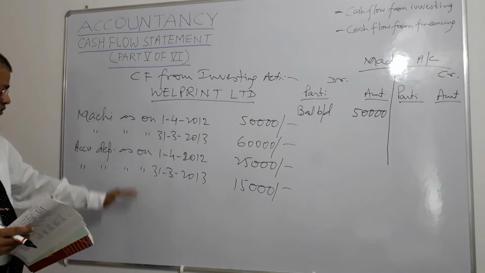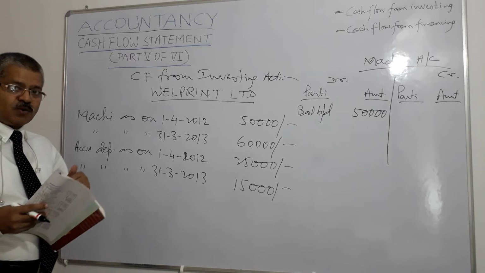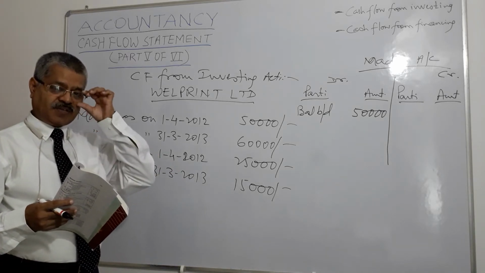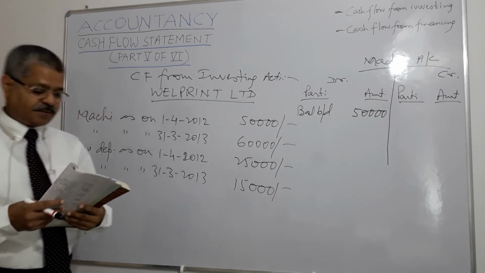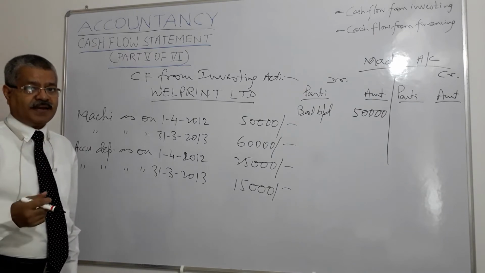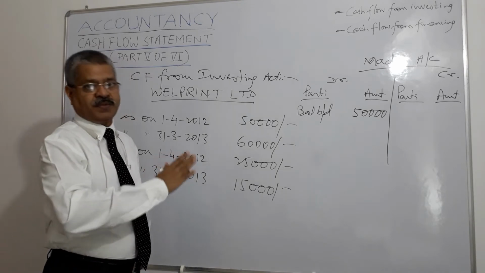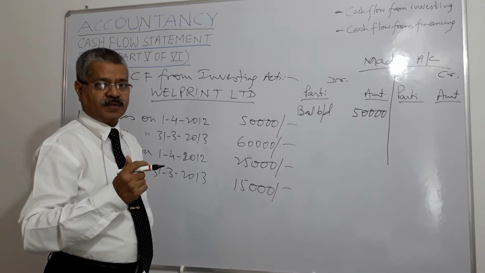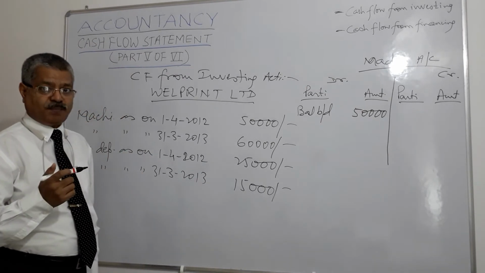In addition to this, a machinery costing 25,000 having accumulated depreciation of 15,000 was sold for 13,000, right? So what will be the profit that will be booked in P&L? Machine cost 25,000, accumulated depreciation 15,000. So what is the book value? 10,000. But it has been sold for 13,000 rupees.